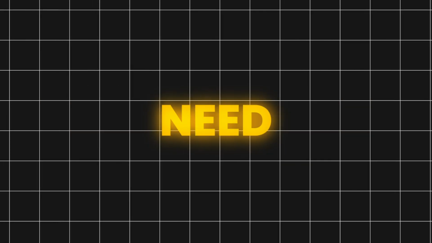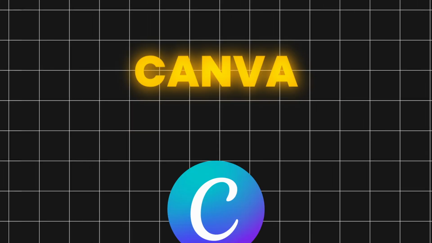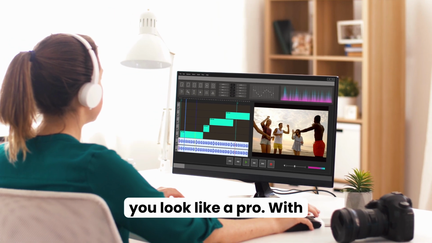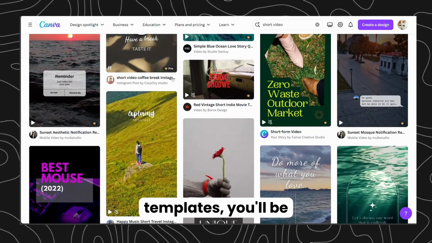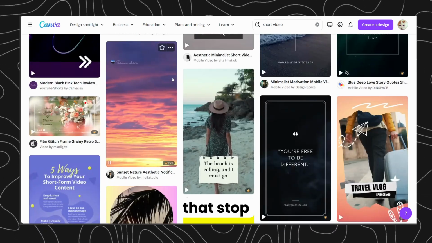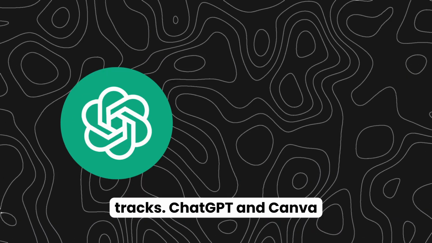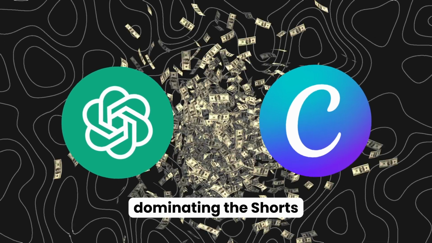But great ideas need eye-catching visuals, right? Enter Canva, the design tool that'll make you look like a pro. With drag and drop simplicity and thousands of templates, you'll be crafting stunning graphics that stop scrollers in their tracks. ChatGPT and Canva are all you need to start dominating the Shorts game.